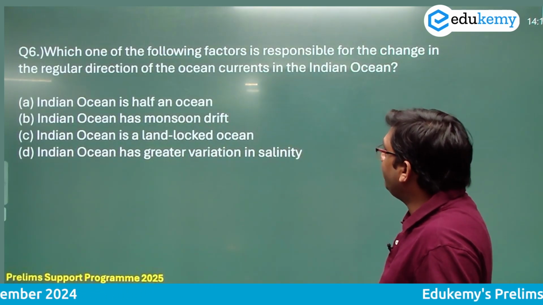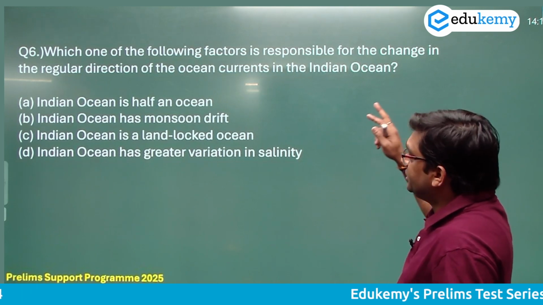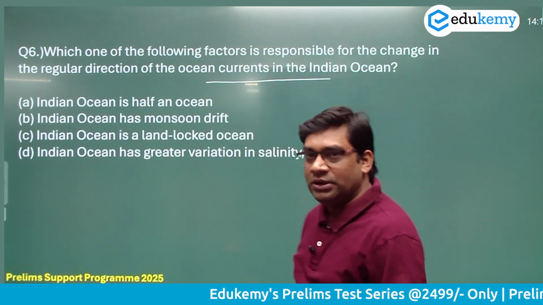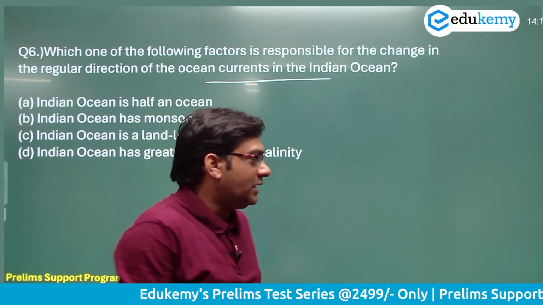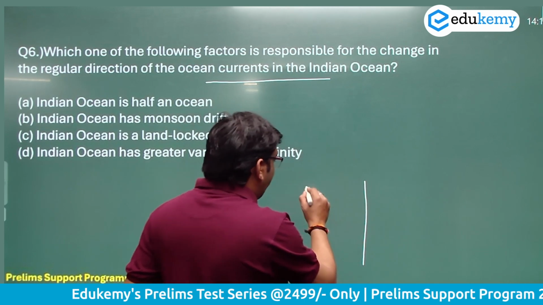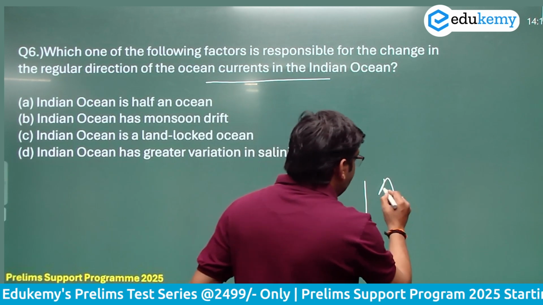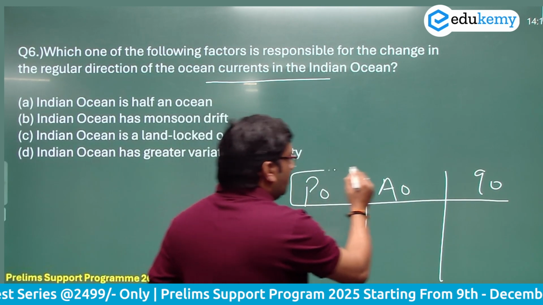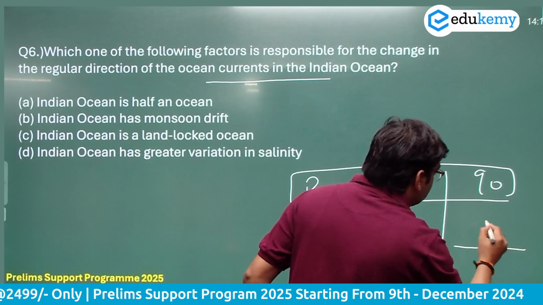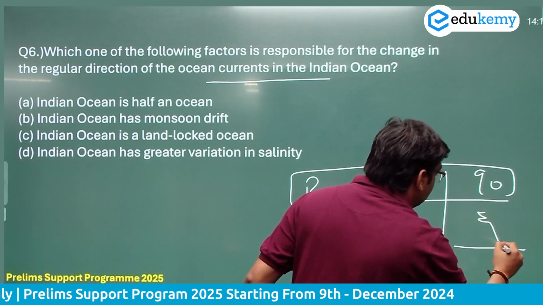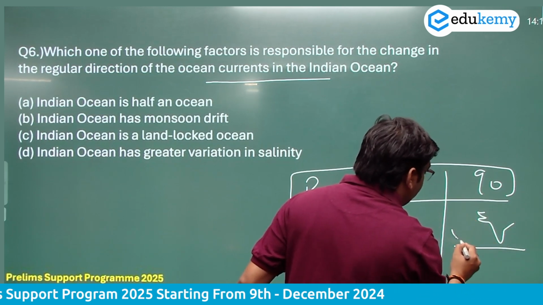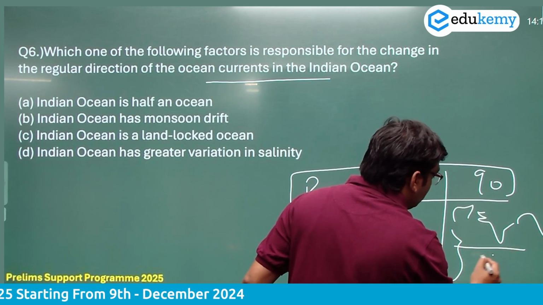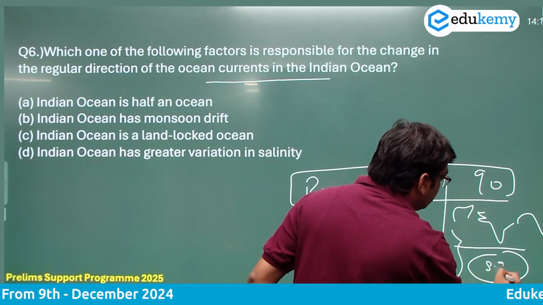Which one of the following factors is responsible for the change in the regular direction of the ocean currents in the Indian Ocean? Now you see, the ocean current phenomenon is present in the Pacific Ocean also, Atlantic Ocean also, and Indian Ocean also. Now you see, the Indian Ocean, especially the northern part, as you see the presence of Australia here, more land is present here, and the southern Indian Ocean is more open.